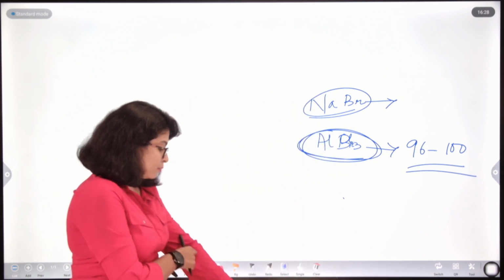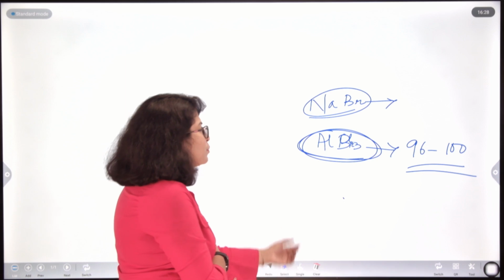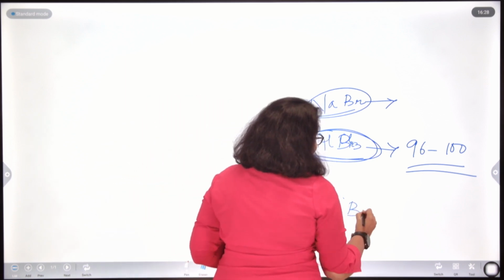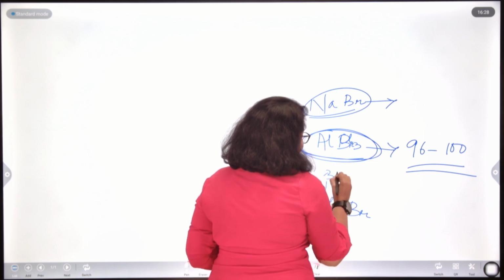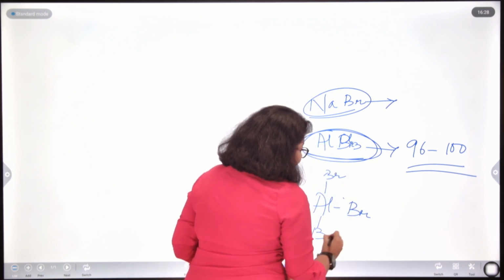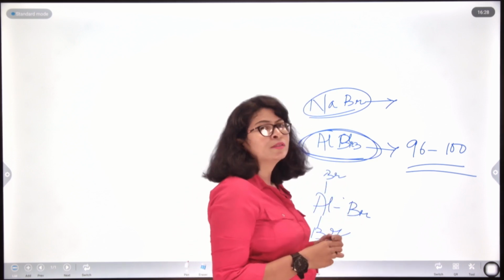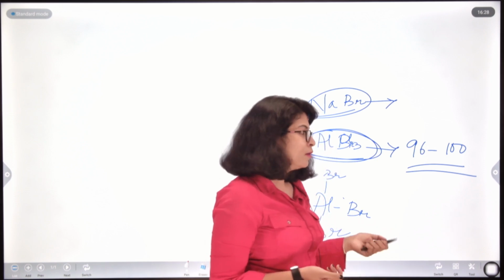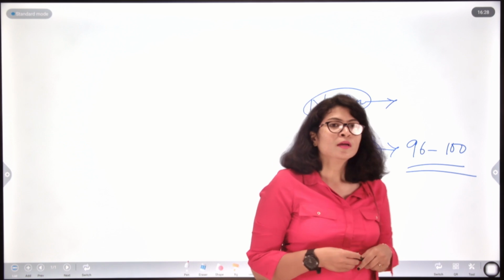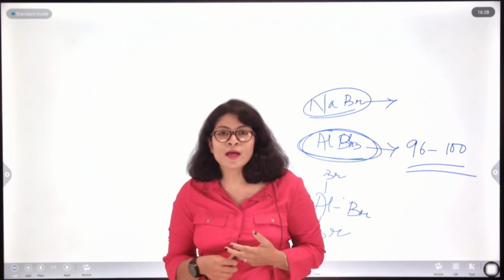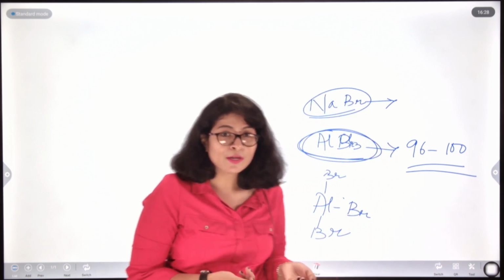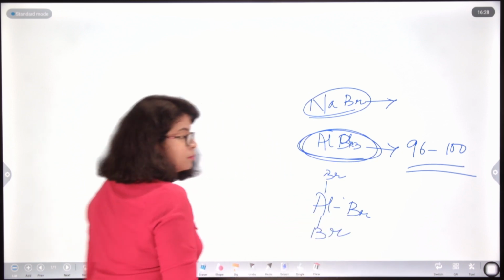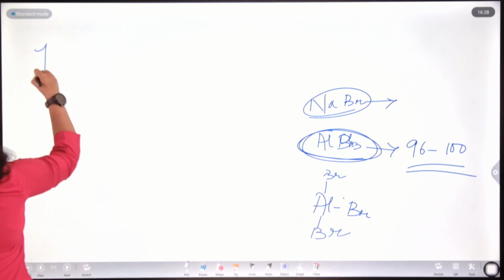Now, the concept came that the bond formed between aluminum and bromine, or 1 aluminum and 3 bromine, must not be entirely ionic. Now, what does that mean? Either a bond is purely ionic or covalent, but what is it to say it is not entirely ionic? We got a new concept here, right. So, there is a rule called Fajan's rule, okay. Fajan's rule.